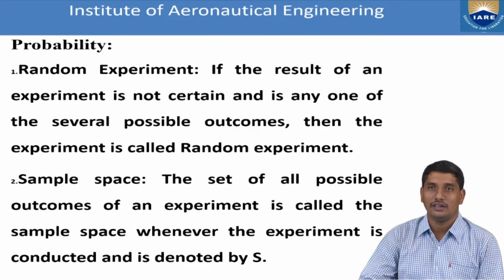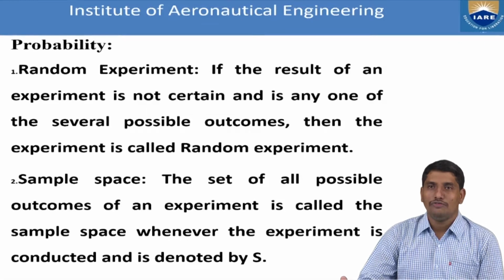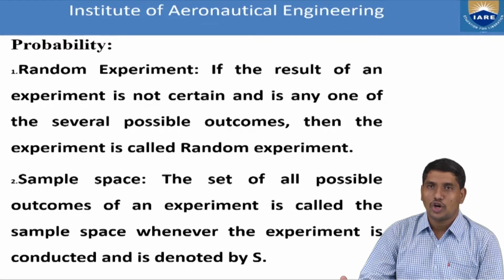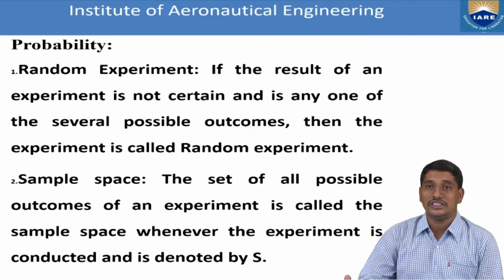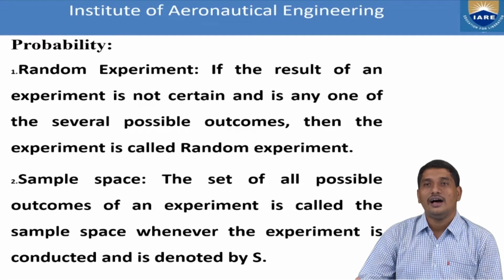For example, the experiments of tossing a coin, rolling a die, picking a card from a deck of cards, everything is random because we have choices. If we toss a coin, the choices are head and tail, but we cannot say what happens exactly. In the same way, if you roll a die, there are choices 1, 2, 3, 4, 5, 6, but we cannot predict what happens exactly until the game is over.